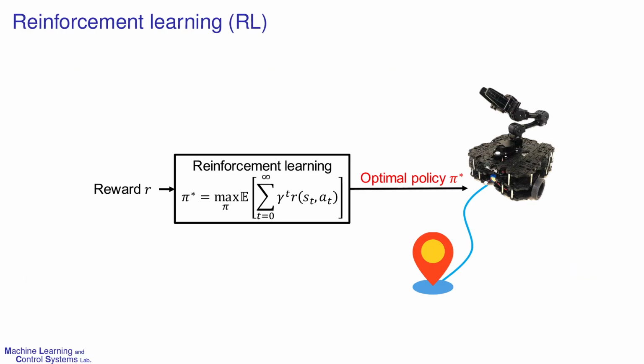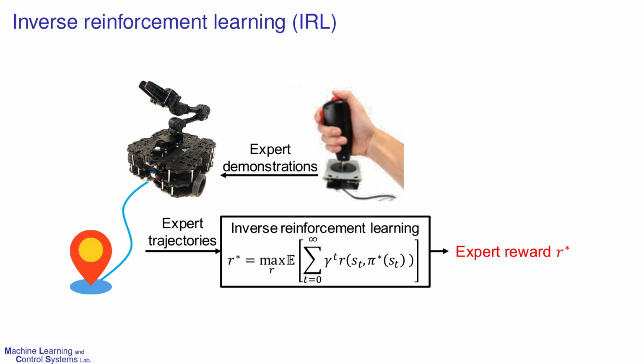Let us start from the concept of reinforcement learning. The goal of reinforcement learning is to find an optimal policy which maximizes the expectation of the discounted sum of the rewards. In recent years, a large amount of attention has been paid in estimating the reward functions of the reinforcement learning from experts' demonstration, as a framework of inverse reinforcement learning.